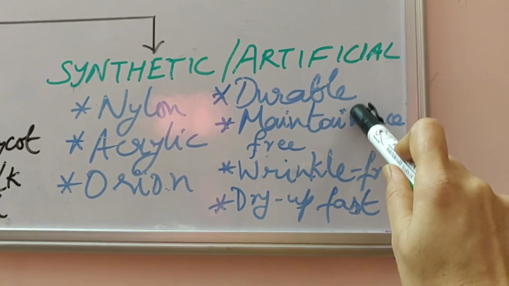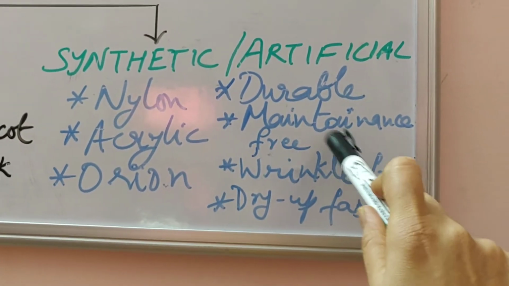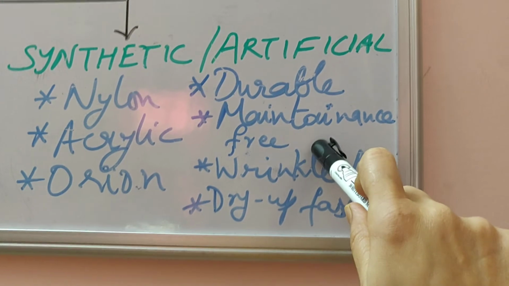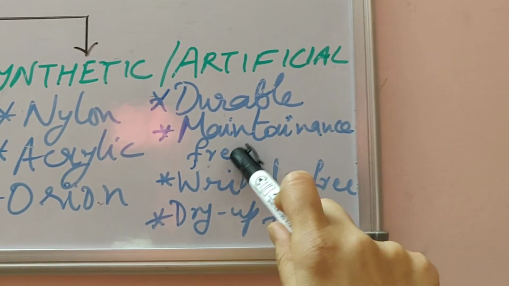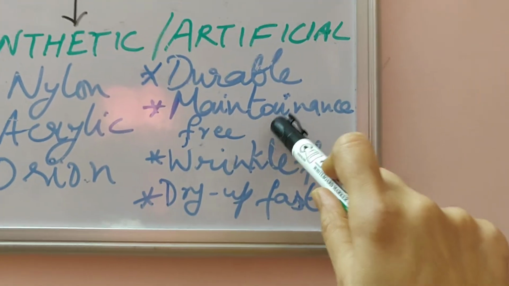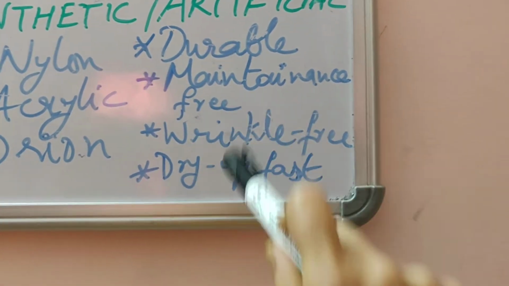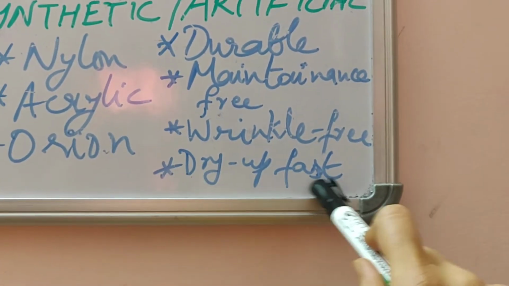Now what is their property or what is their good point? They are actually durable, more durable than the natural fibers. They are maintenance free because they don't get wrinkled easily as the natural fibers have wrinkles on them. So they are wrinkle free, they are maintenance free moreover because they are not attacked by the pests and the insects. Then they dry up fast. They do not retain water, so they dry up fast.